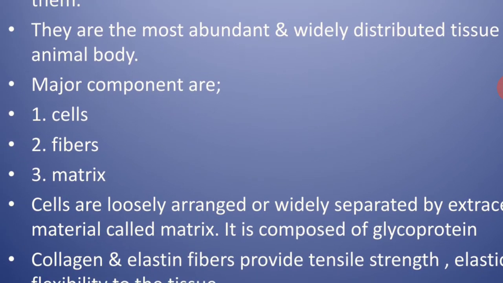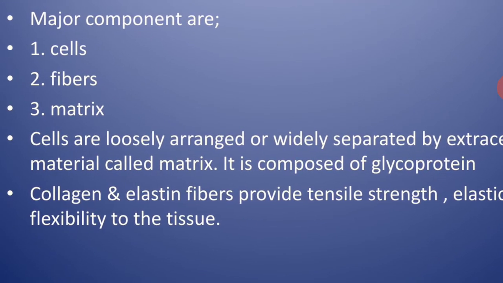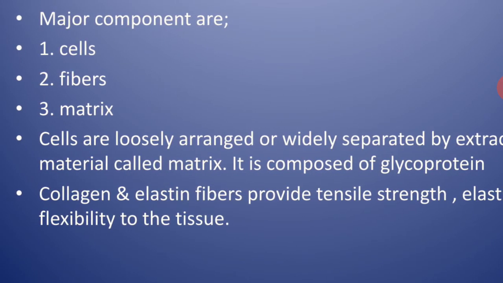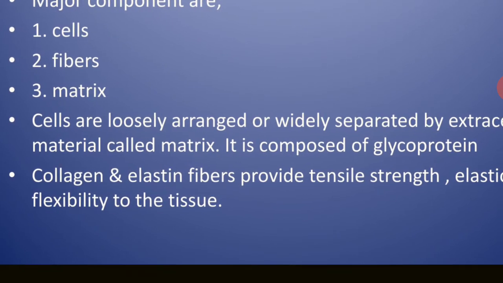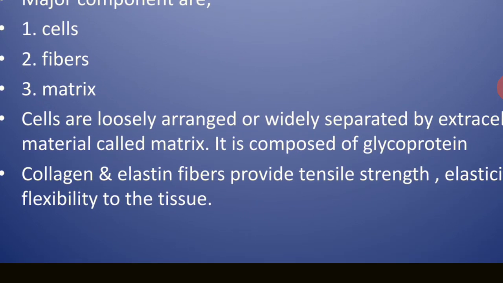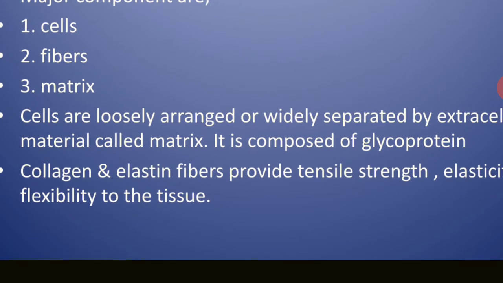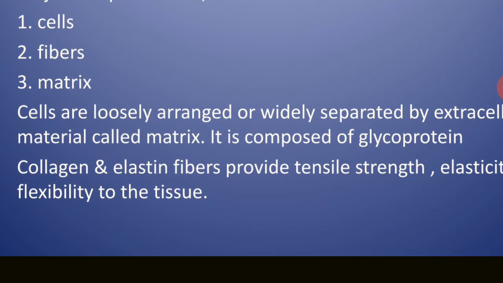The major components of these tissues are the cells, fibers, and the filling material known as the matrix. The cells are loosely arranged and widely separated by the extracellular material that is called the matrix. The extracellular material found in this tissue is composed of glycoprotein, glycogen and protein.